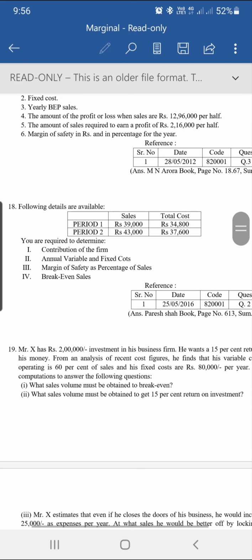Here next is 18. Sales and total cost are given. Again we have to find out the contribution of the firm, annual variable and fixed cost, margin of safety, and break-even sales.